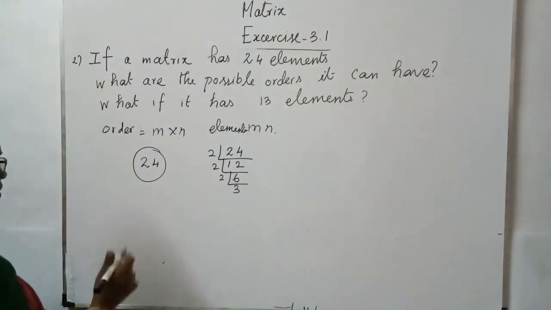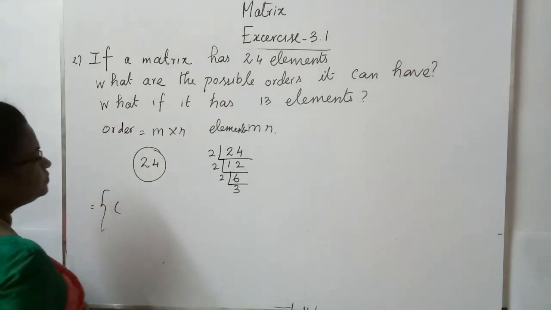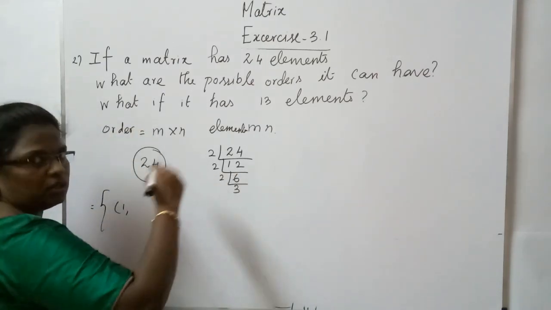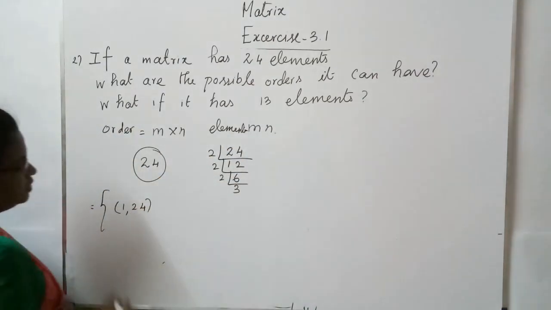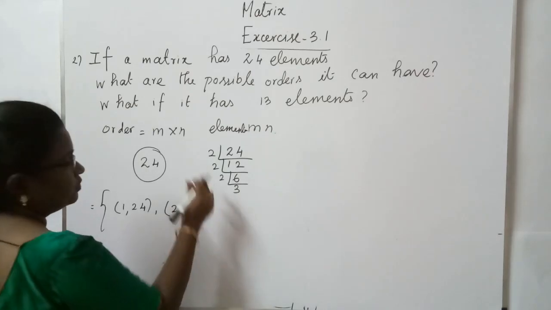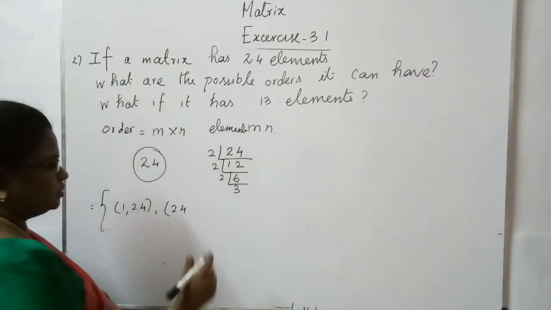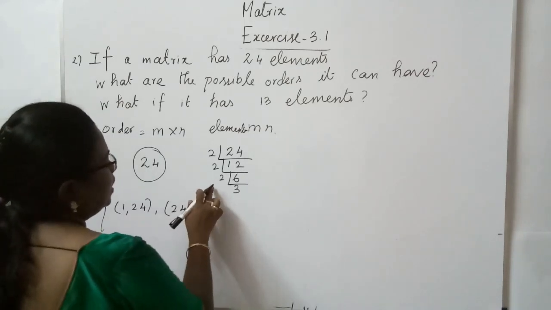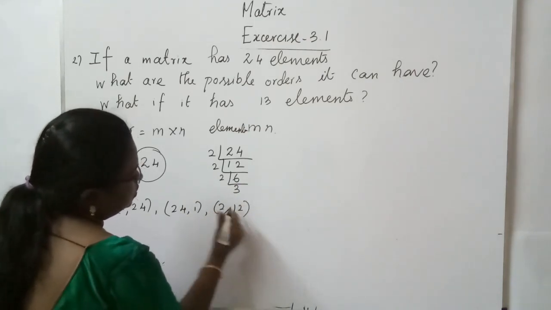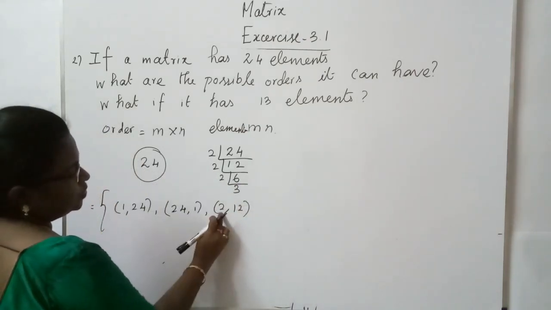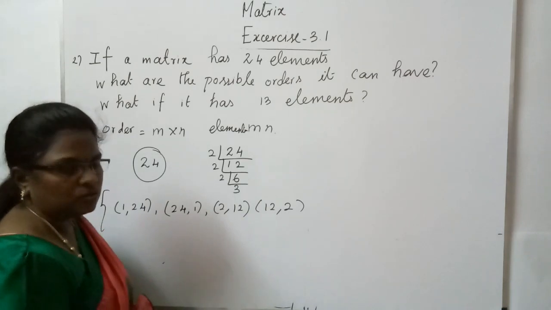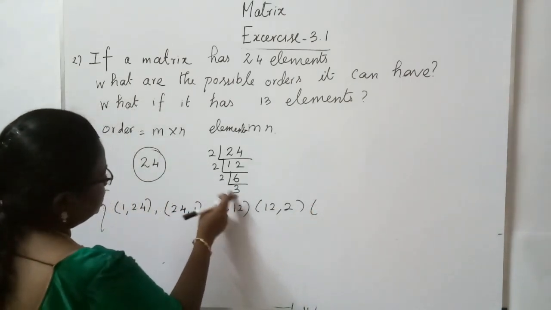See the combinations. What are all the combinations we can have? The first one you can take as 1. It can be 1 row, 24 columns. 1 cross 24. The order can be 1 comma 24. 24 rows, 1 column also, it can be 24 comma 1. And it can be 2 cross 12. 2 cross 12 also is 24. So m can be 2, n can be 12. One more thing you can write is 12 cross 2, and then 3 cross 8.